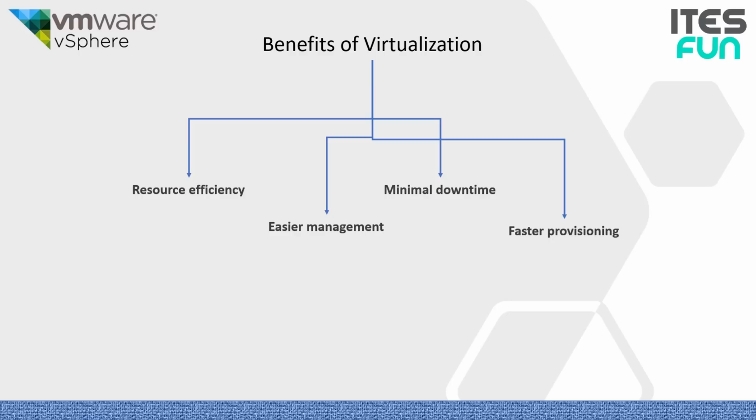Admins can use virtualization security policies to mandate certain security configurations based on the role of the virtual machine. So, minimal downtime. OS and application crashes can cause downtime and disrupt user productivity. Admins can run multiple redundant virtual machines alongside each other and fail over between them when a problem arises. Running multiple redundant physical servers is more expensive.